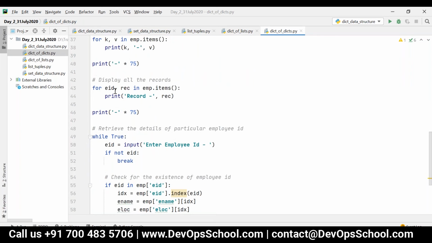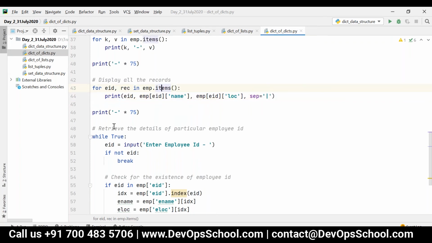So this employee ID is nothing but a key. I can print employee ID, then employee of EID and then name, then again employee ID, EID and then location. So I can say SCP is equal to 5. This is how you can retrieve all the records.